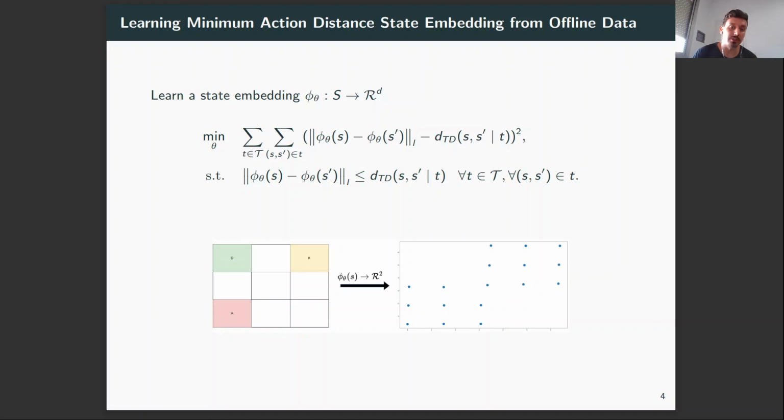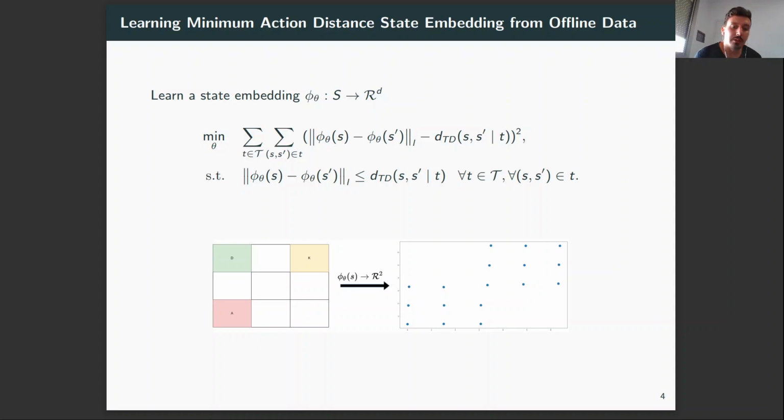So we are enforcing this by the objective, while in the constraint we are enforcing that the norm in the embedding space must always be equal to or less than the trajectory distance along the dataset, and by using this constraint, we are constraining the solution to be the minimum action distance representation.